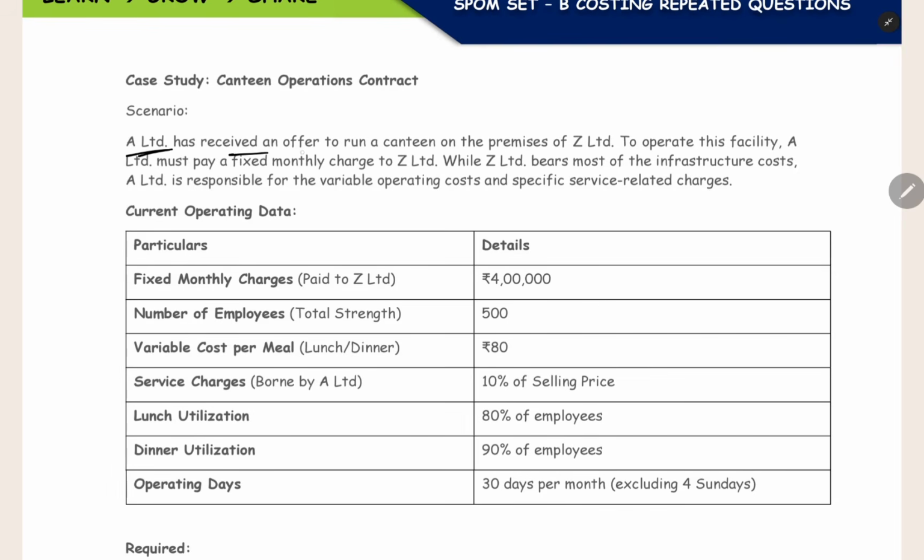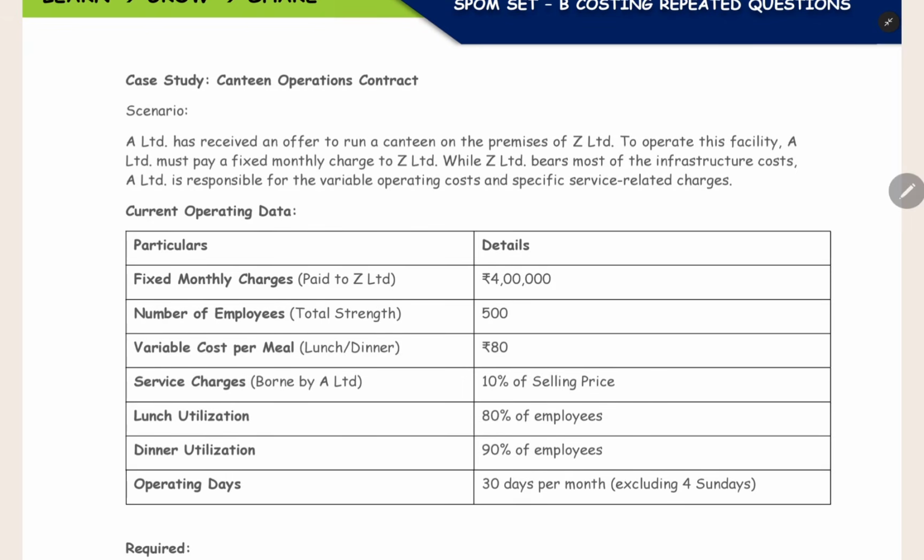A Limited has received an offer to run a canteen. So what is A Limited? A Limited is the person going to run the canteen on the premises of Z Limited. Z Limited is the person who is operating the factory or the building where the workers will be working. For those workers only we are going to run a canteen.